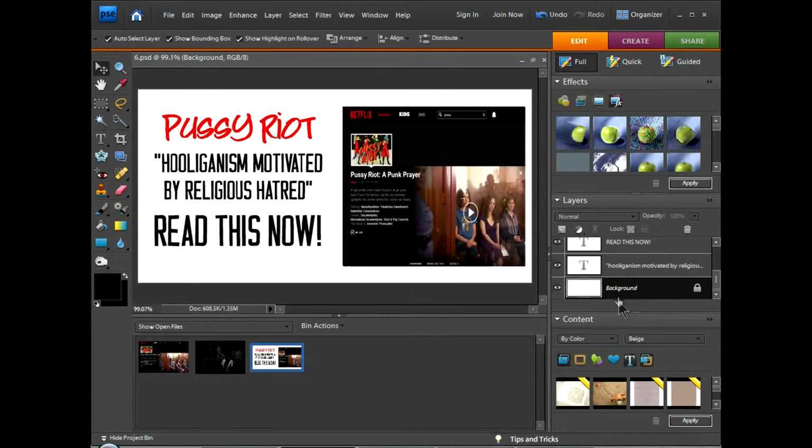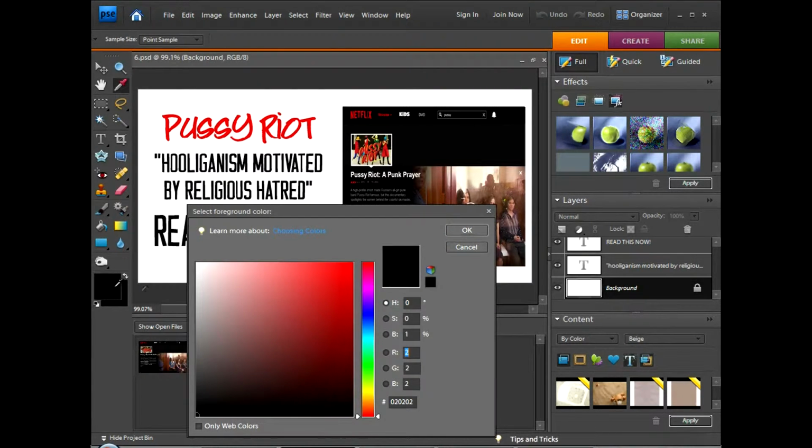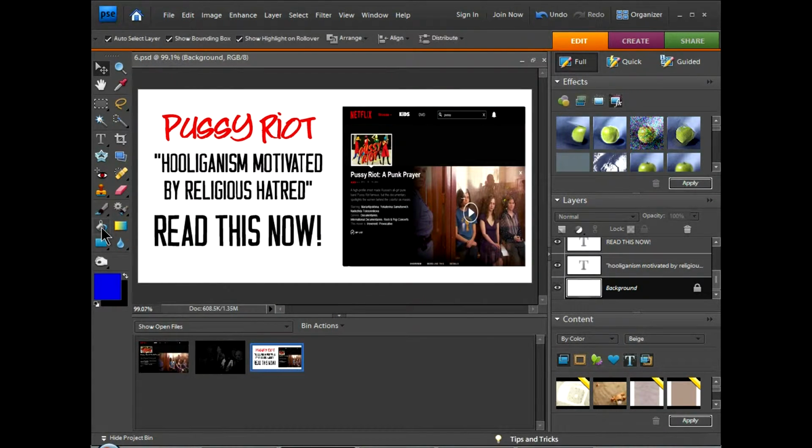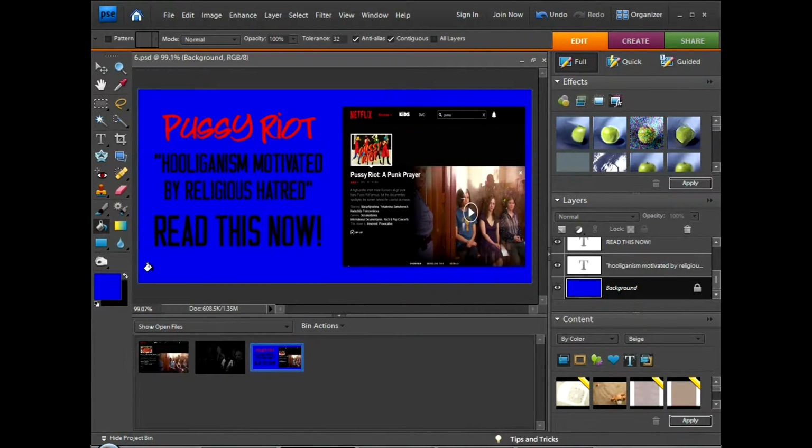But what I wanted to also show you is if you want to change the backgrounds of these, you want to make sure that the background layer right here is selected. Okay, so you want to make sure that you know which layer you're on. And if you wanted to change that background color, you could create like a blue or something. And as long as you've got that background selected, if you click the paint bucket tool, you could just do the classic thing right there, make it blue.